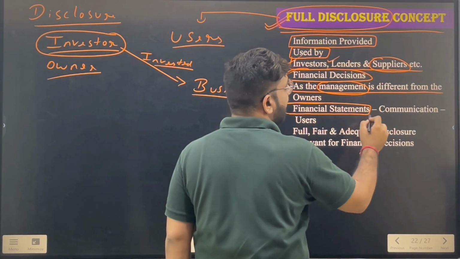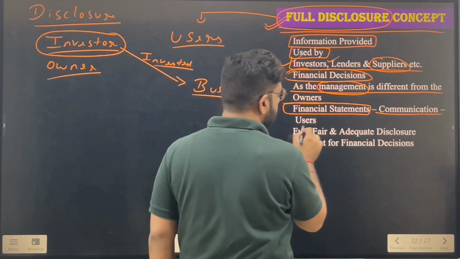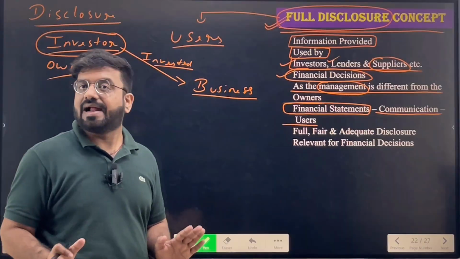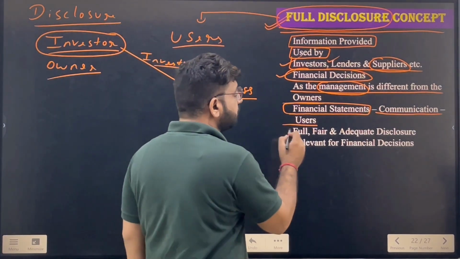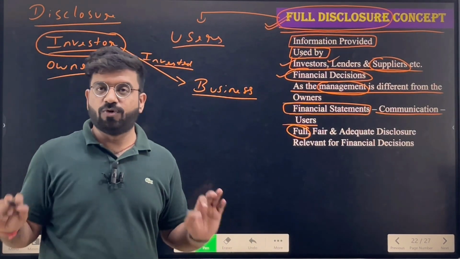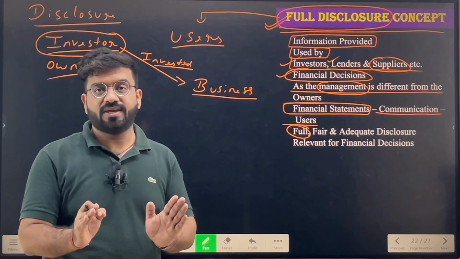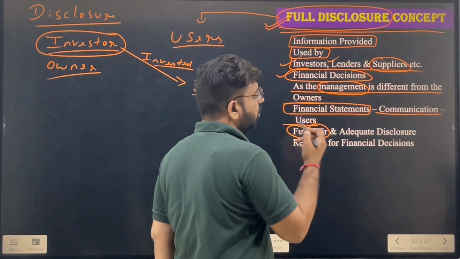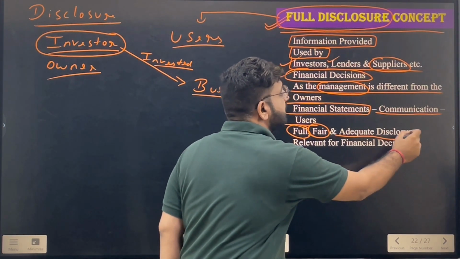The financial statements are basically communicated to the users, and that is the only source of information which users get from the company. Is that clear? So it should be very much full. Full means it should not hide something. It should be full and exact. Okay, there should be no bias, and it should be fair.